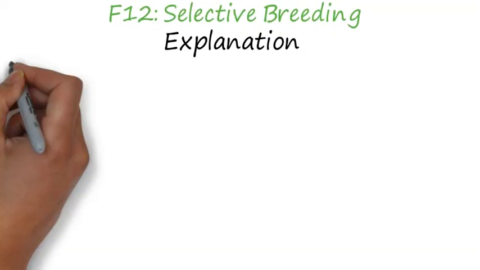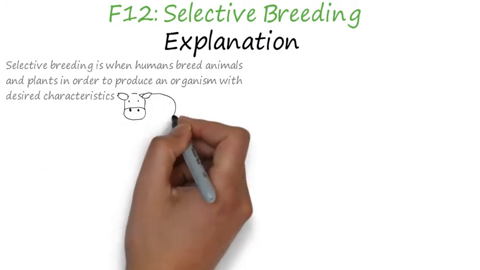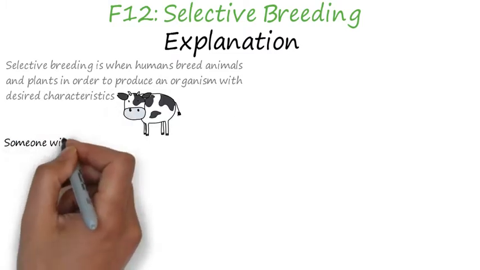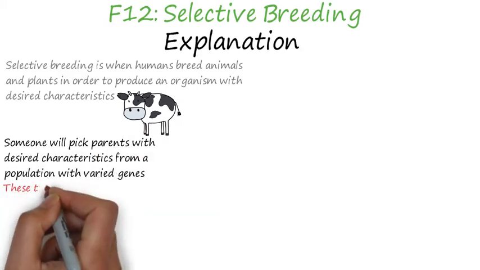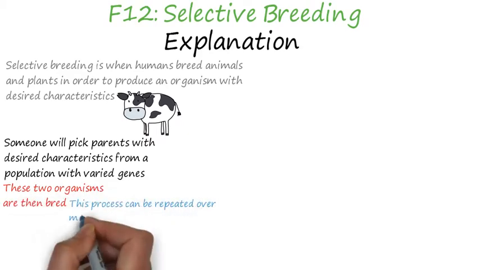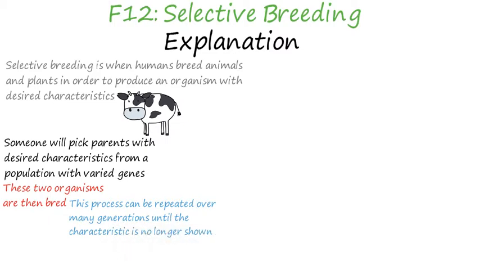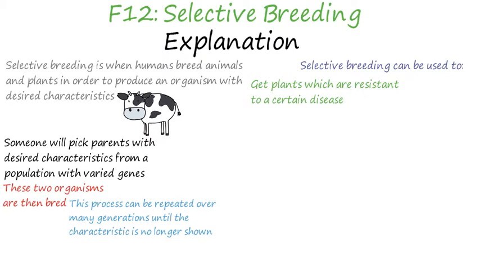Selective breeding is when humans breed animals and plants in order to produce an organism with desired characteristics. This is not a new method and has been done for many years. To start with, someone will choose parents with desired characteristics from a population of varied genes. These two organisms are then bred. Again, the process is repeated with their offspring. Only the organisms which show the desired phenotypes will be bred again, however. This process can be repeated over many generations until the characteristic is no longer shown.